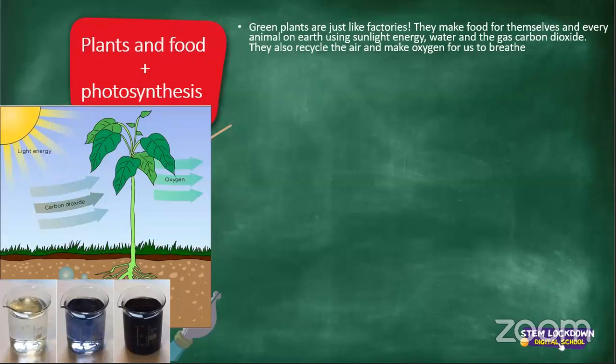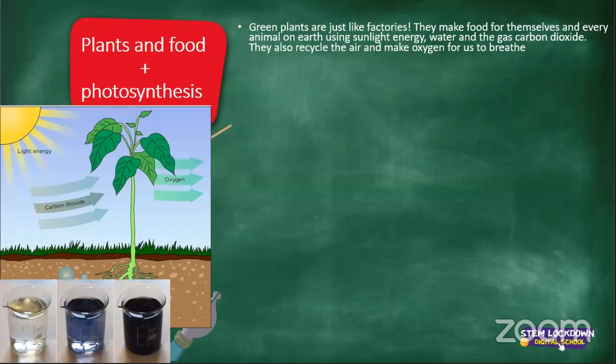They also recycle the air and make oxygen for us to breathe. So just like a factory, let's think maybe the Albani factory that makes bread, we rely on that factory to provide us with bread. Could be brown bread, white bread, whole wheat bread, but that is a factory that provides us with bread.